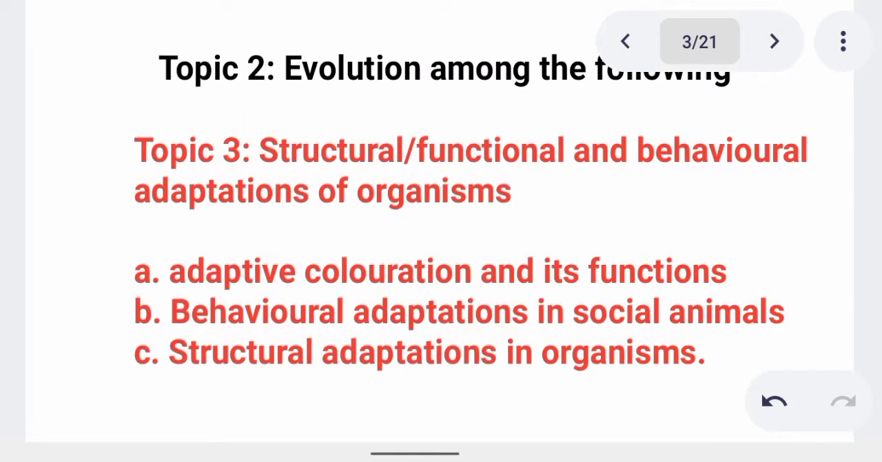Then when we move on, we have evolution. Among the following, one of them is structural, functional, and behavioral adaptations of organisms. We have adaptive colorations and their function, behavior. Then we're talking about evolution in organisms. If you go to plants, evolution of plants starts from schizophyta, followed by thallophyta, followed by bryophyta, followed by pteridophyta, and followed by spermatophyta. And spermatophyta is divided into angiosperm and gymnosperm.